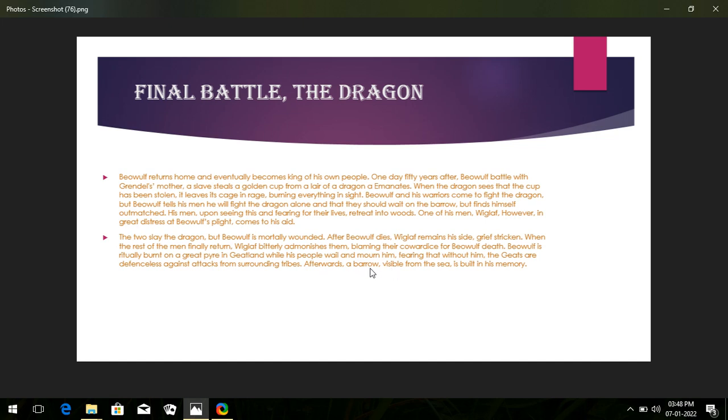Afterwards, a barrow, which I earlier told you about, visible from the sea, was built in his memory by the sea. There was a barrow built by the sea in Beowulf's memory.